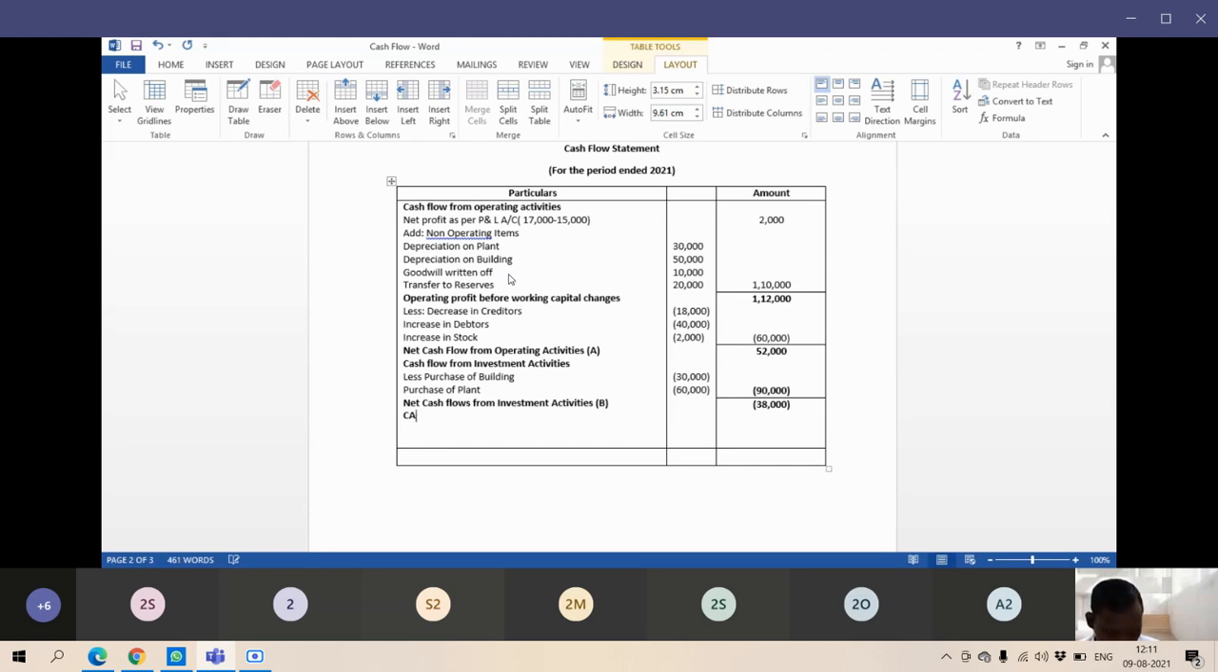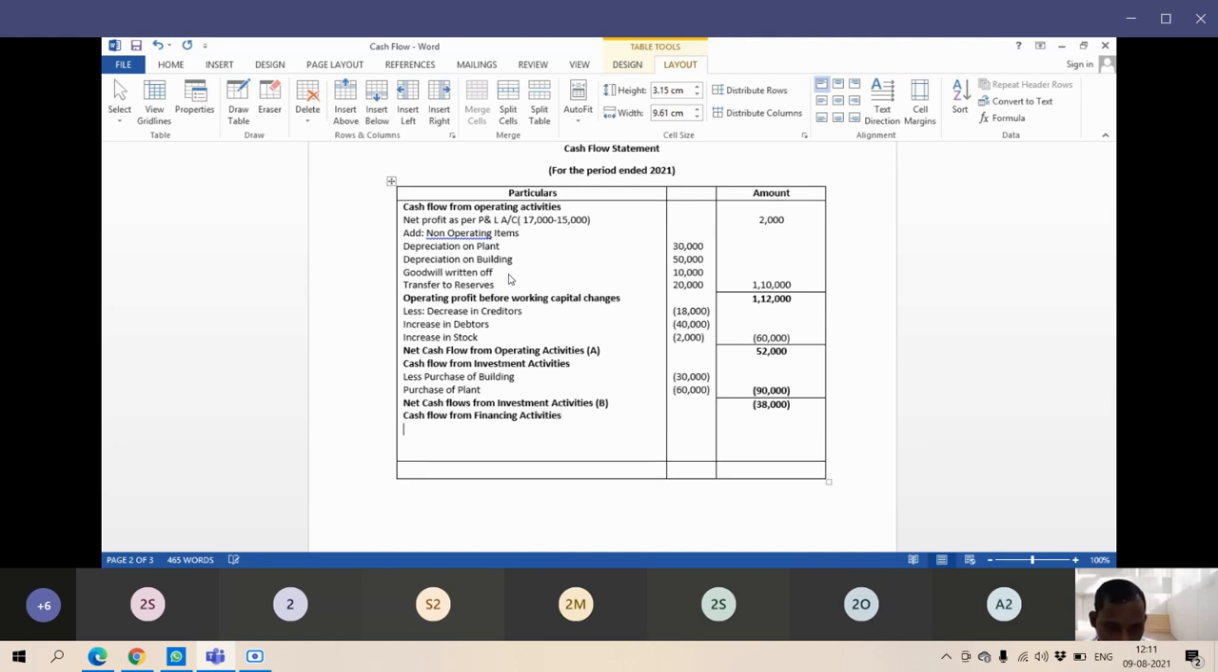Then next we are going to see cash flow from financing activities.